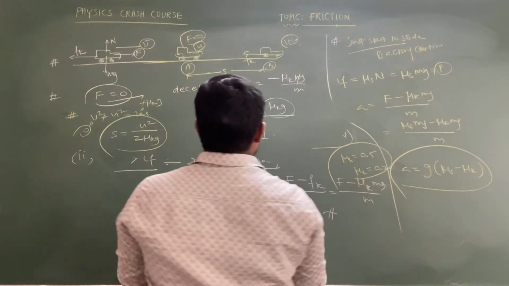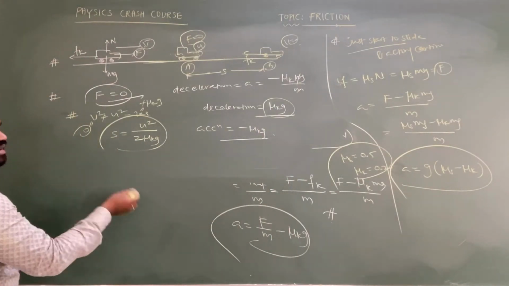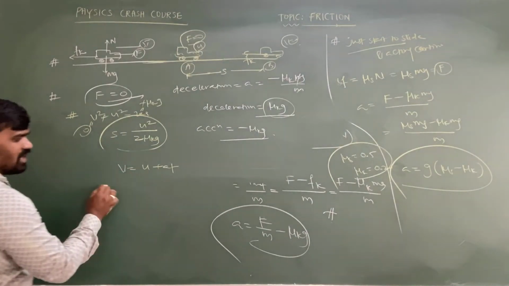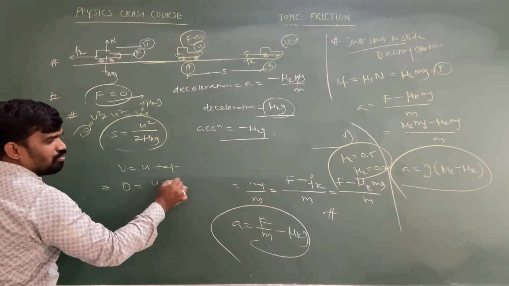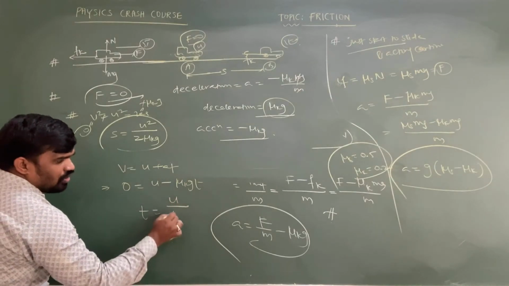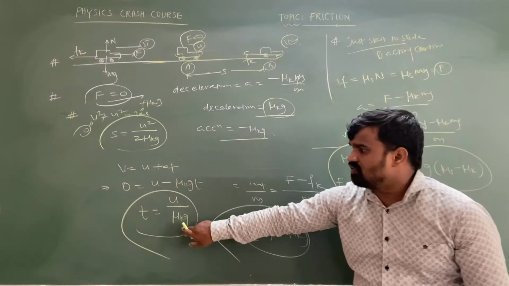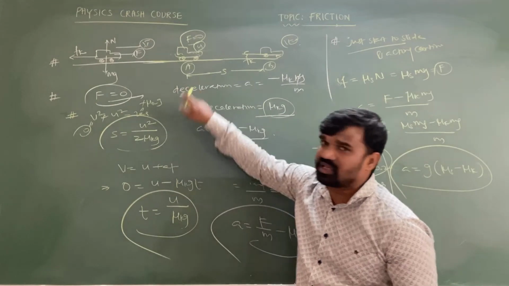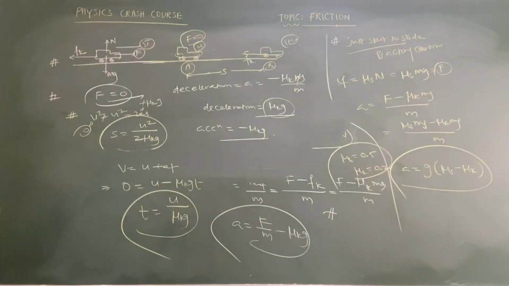Another important point, they might ask you to calculate the stopping time, that is, the time in which it comes to rest. v equal to u plus at, but finally it comes to rest, so 0 equal to u minus mu k g into t. Hence t equal to u upon mu k g. This is the time in which the car comes to rest after applying the brakes, and the previous one is the total distance covered before it comes to rest. Please copy this.